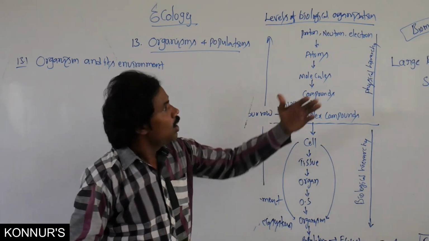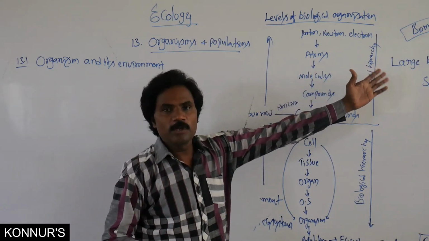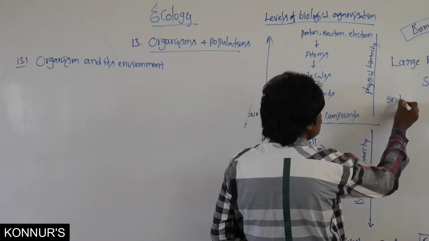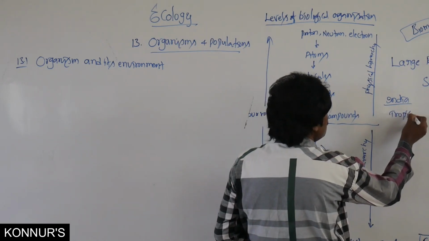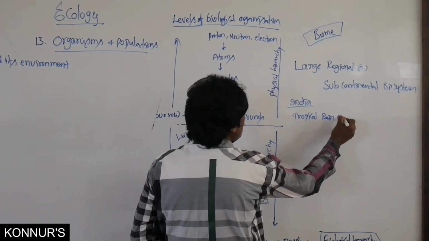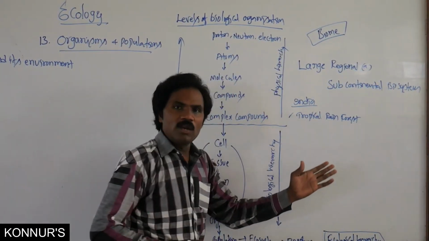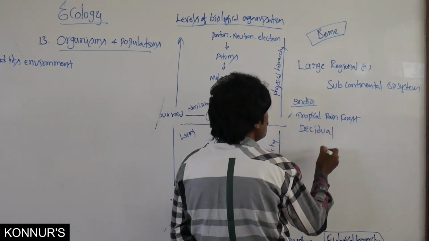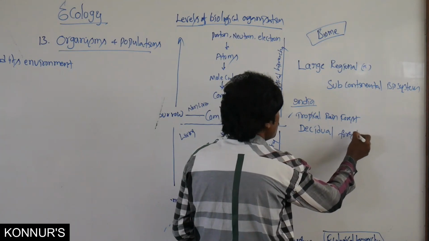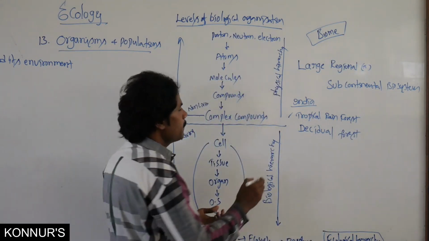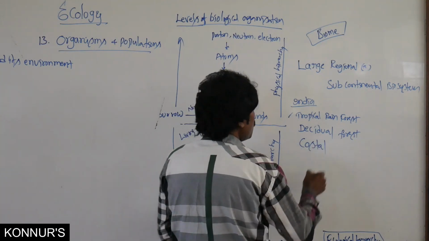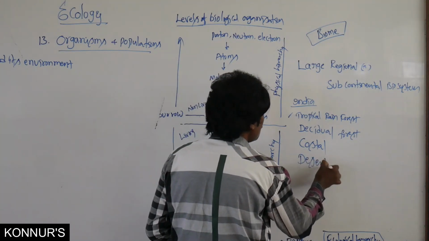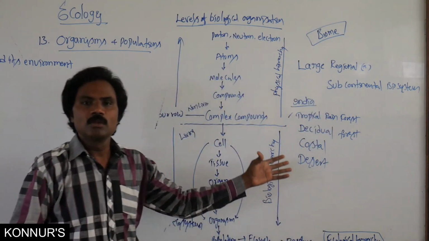Before that particular role, how many different types of biomes are present in our country? There is a tropical rainforest. In India, it is present: tropical rainforest as well as deciduous forest, as well as coastal, the mid-sea coastal area, and desert. So these are the Indian biomes that are present.